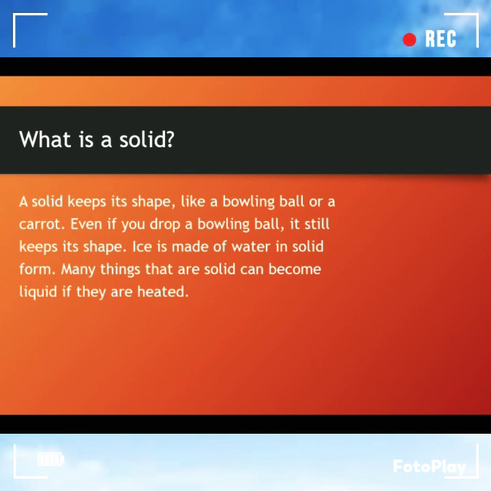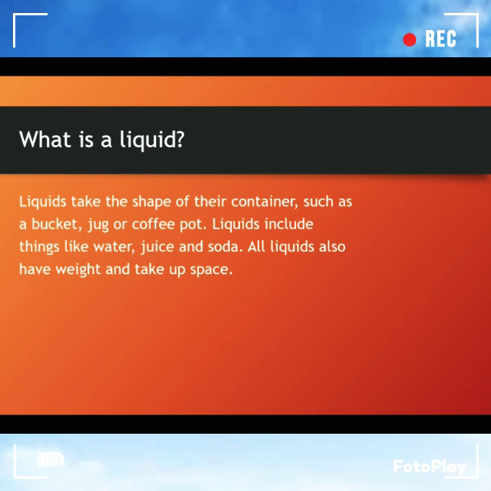Many things that are solid can become liquid if they are heated. What is a liquid? Liquids take the shape of their container, such as a bucket, jug, or coffee pot. Liquids include things like water, juice and soda. All liquids also have weight and take up space.